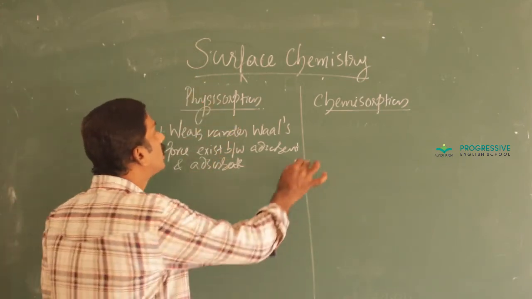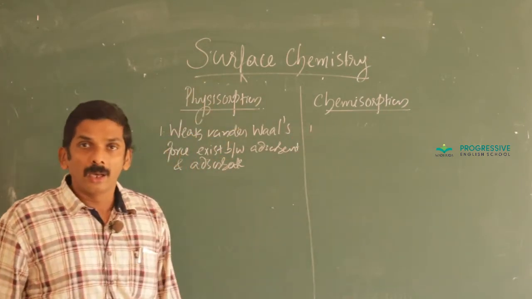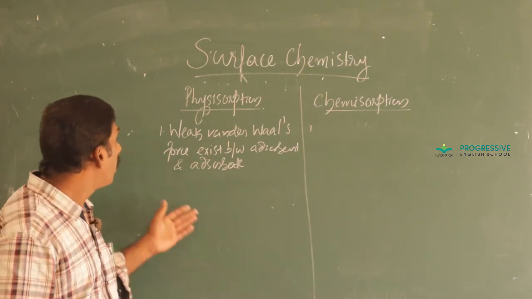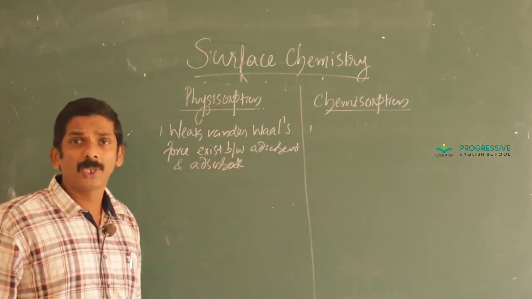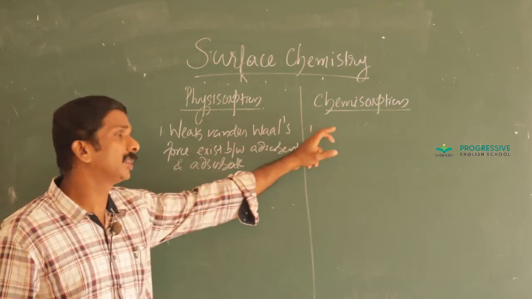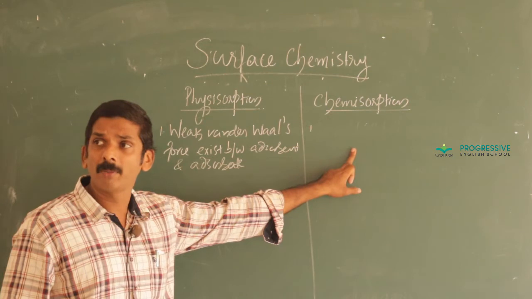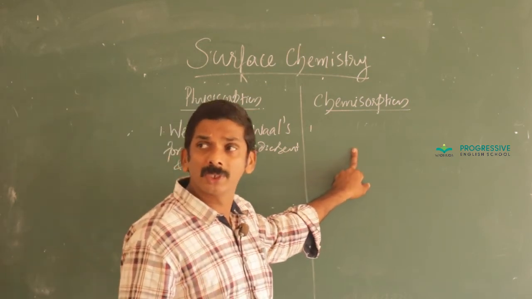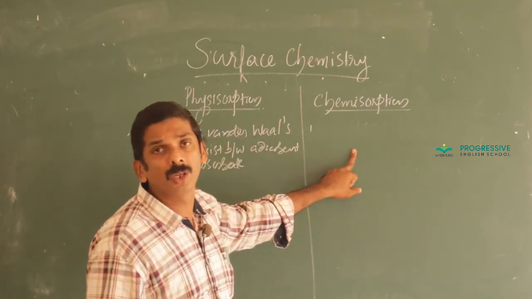While in the case of chemisorption, somebody may think: since it is a difference between two points, here weak van der Waals force, there strong van der Waals force. That will never happen, because van der Waals force is the weakest intermolecular force.